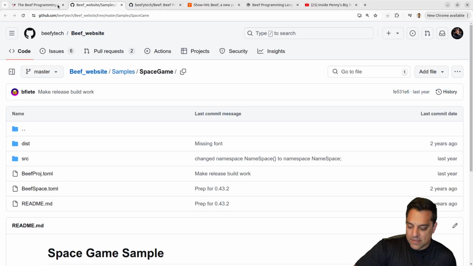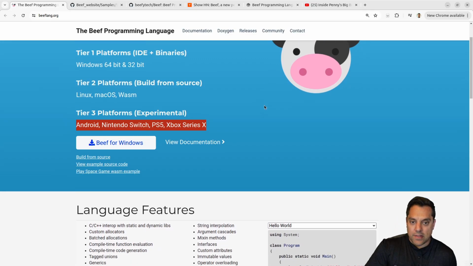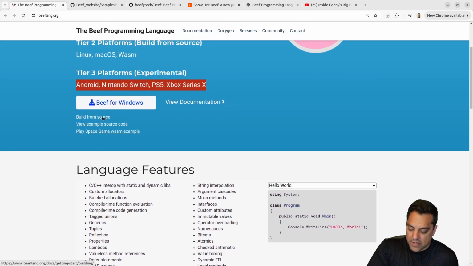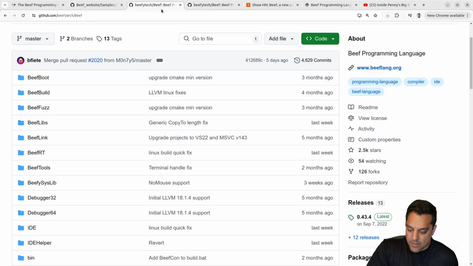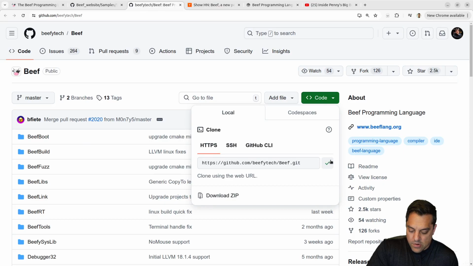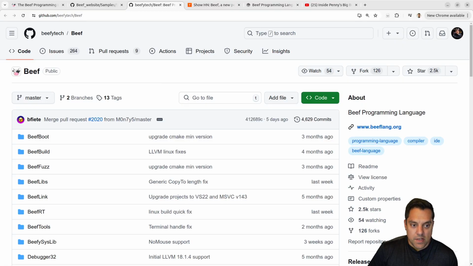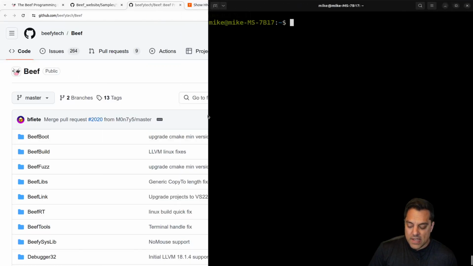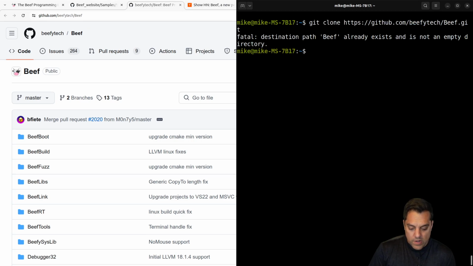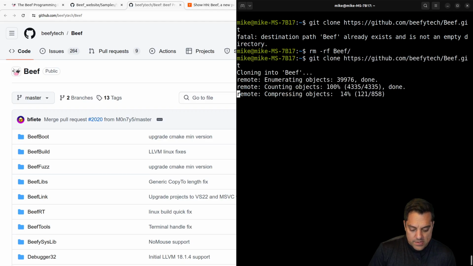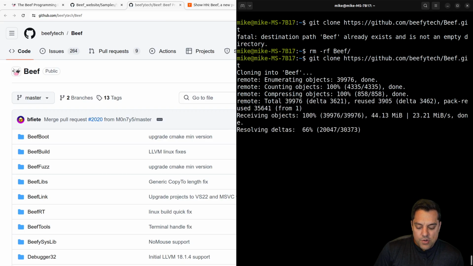That's a space game, but let's jump back here and try to learn a little bit about the language and actually building it. I do want to try to build it from source code. I think we could probably just dive into the GitHub repository. Let's just clone this and get this process started so we have something ready to go. Because again, the tier 1 platforms, I guess, are Windows and so on. Okay, I already have Beef. Yeah, let me remove that. I think I tried to download this before, but let's download it again. Let's do a build from source here.